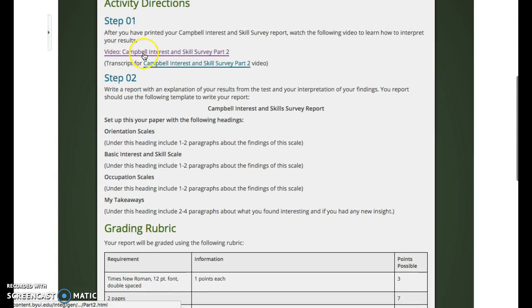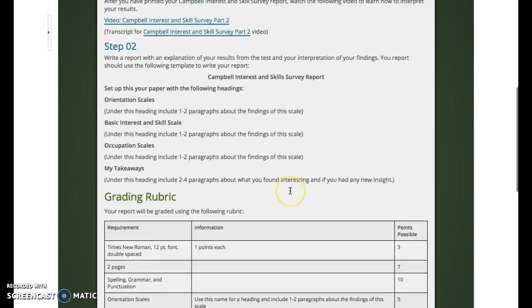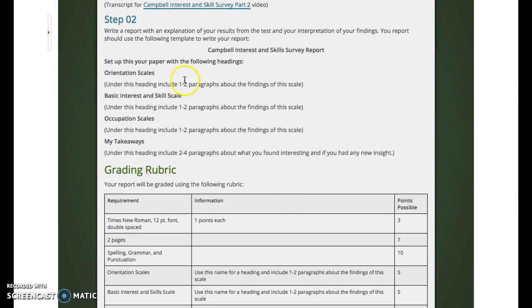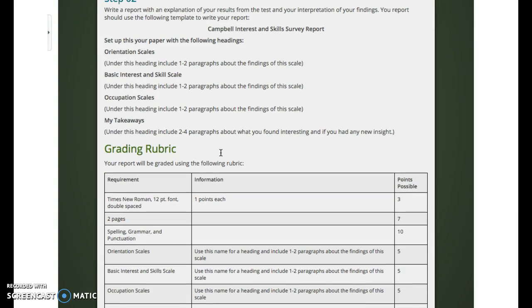Here is a video on interpreting the Campbell's Interest and Skills Survey. We call it the CISS. And then here is what your report has to look like. So you'll have the following headings: orientation scales, basic interest and skill scale, occupation scale, and my takeaways. You can see that each of these sections is 1 to 2 paragraphs, but my takeaways should be 2 to 4 paragraphs. It doesn't matter if your paper is more than 2 pages, that's fine.